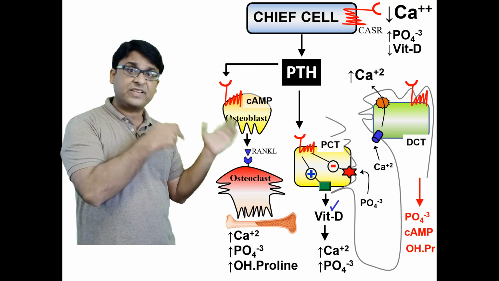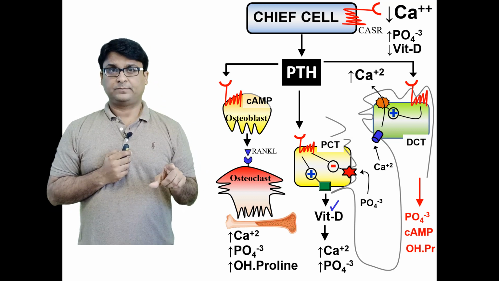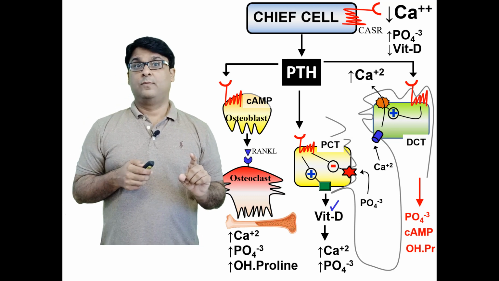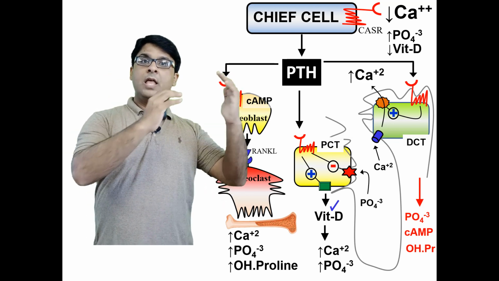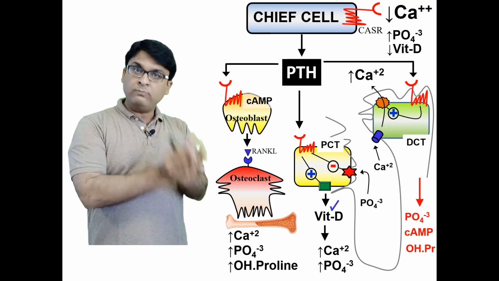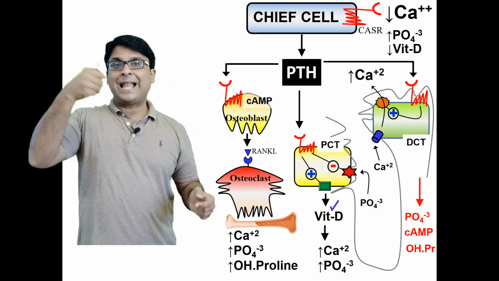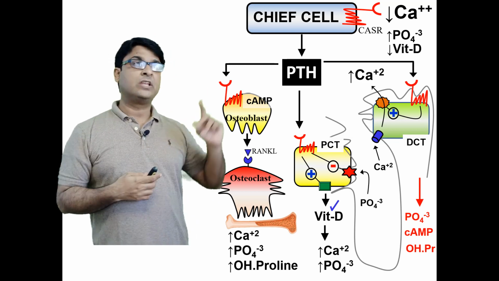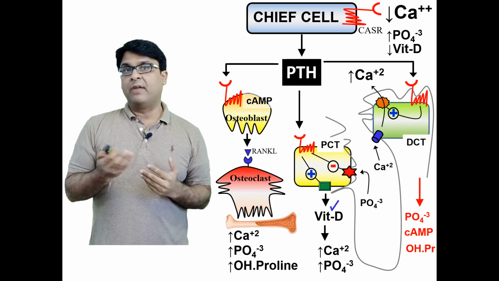Now what is the role of PTH here? Where does the PTH fit in here? PTH does this. The action of PTH increases the activity of calcium pumps. So more and more calcium is thrown into the blood and more gradient is produced, so that calcium moves from the urine, from the lumen of the nephron, into the cell. So the calcium reabsorption capacity is increased because parathyroid hormone increases the action of these calcium pumps, via phosphorylation.